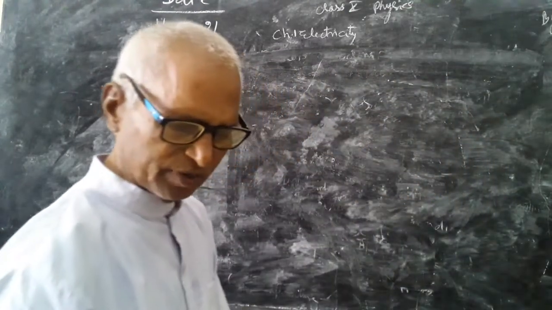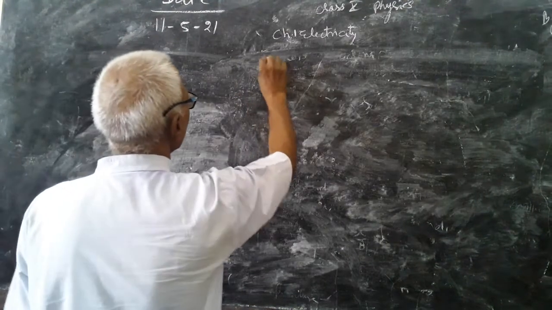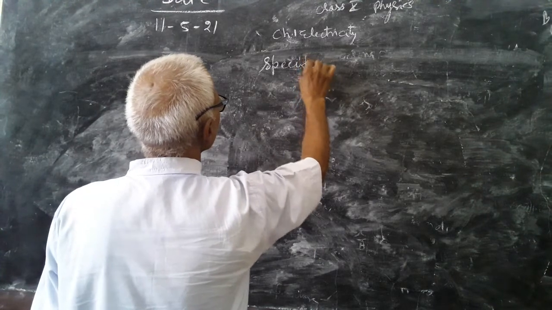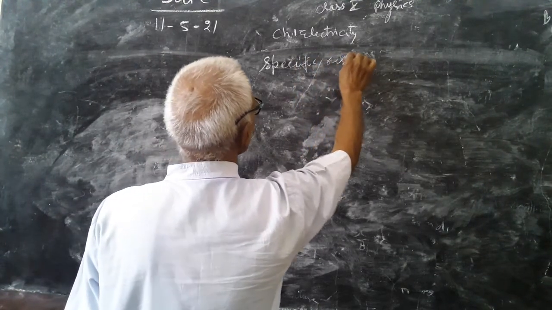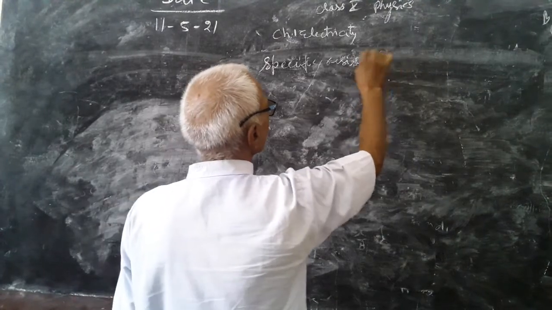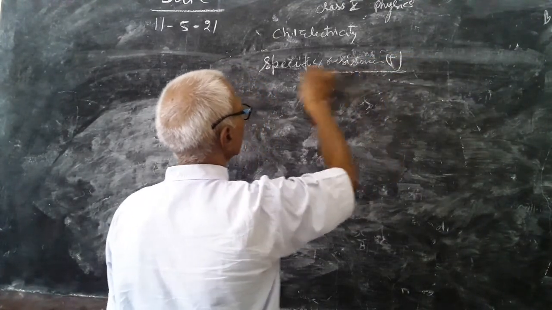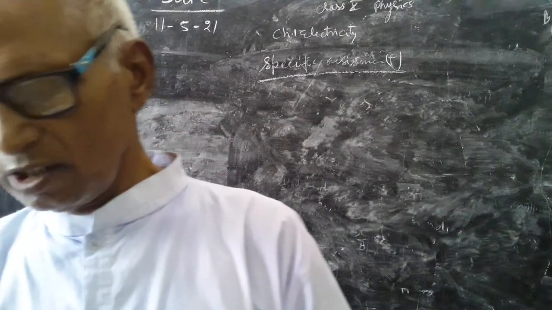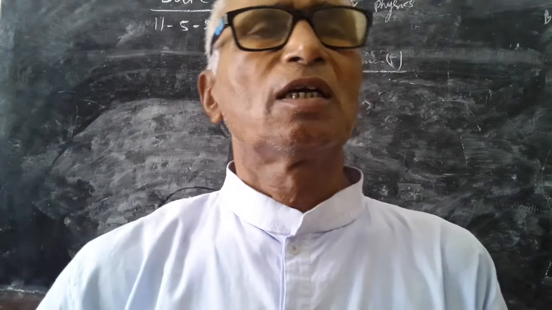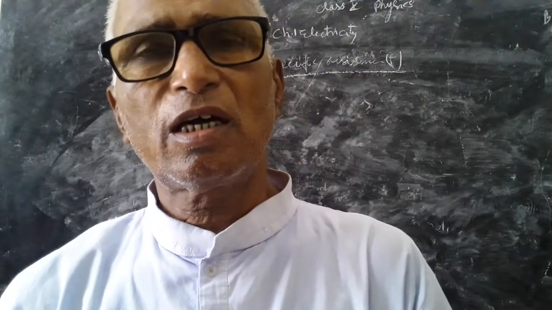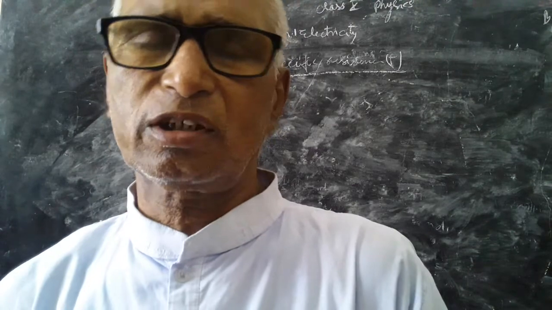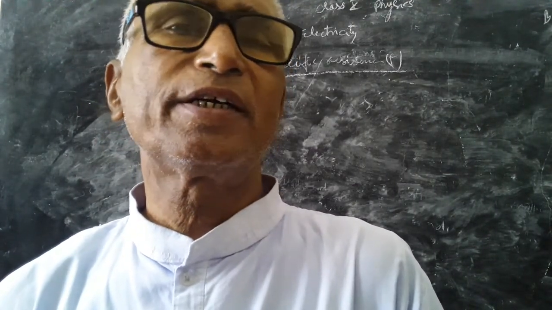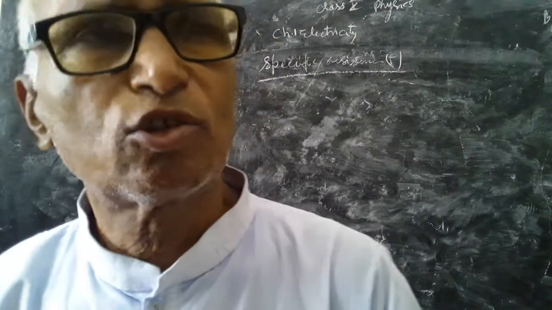So what is specific resistance, rho, or resistivity? Specific resistance of a conductor is defined as the resistance of a conductor of unit area of cross section and unit length if current is passed parallel to the length.